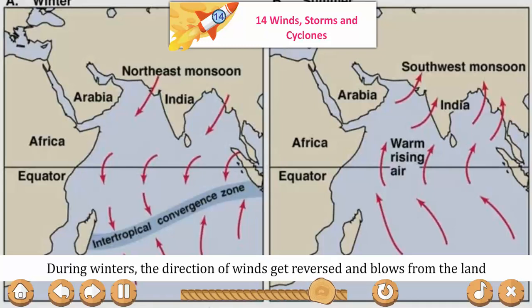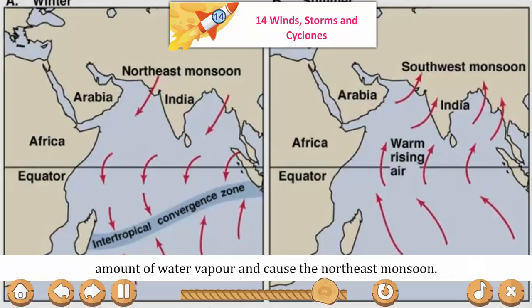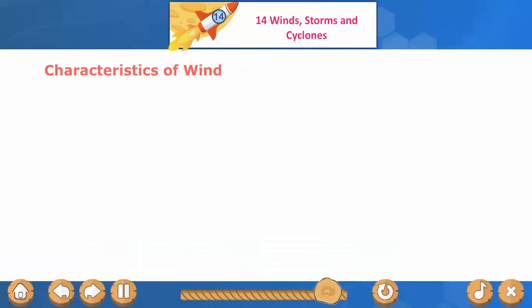During winters, the direction of winds gets reversed and blows from the land towards the ocean. The winds coming from cold land regions carry only a little amount of water vapor and cause the northeast monsoon, hence bringing only a small amount of rain in the winter season.